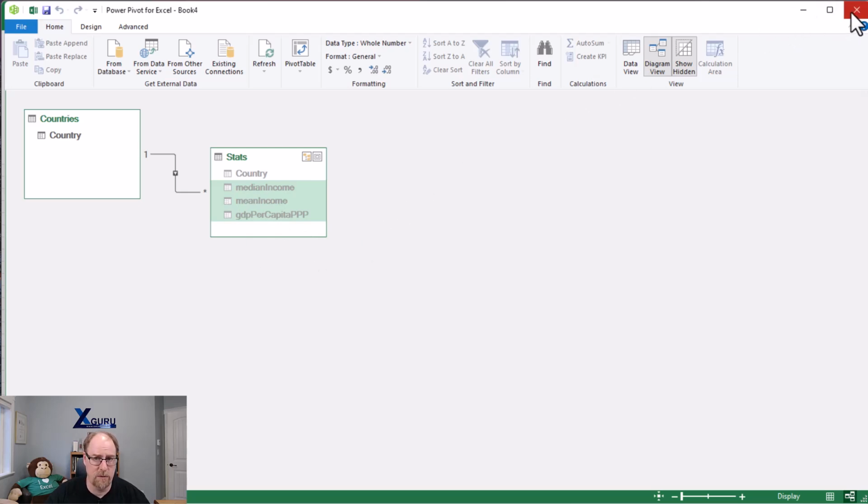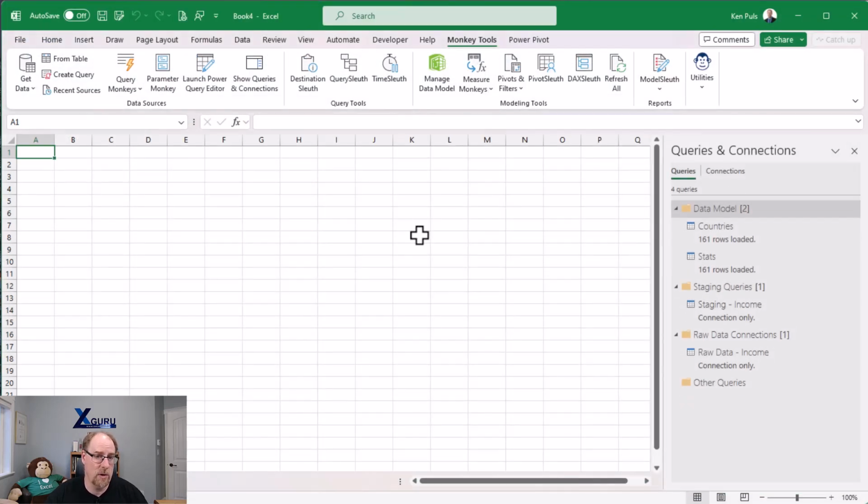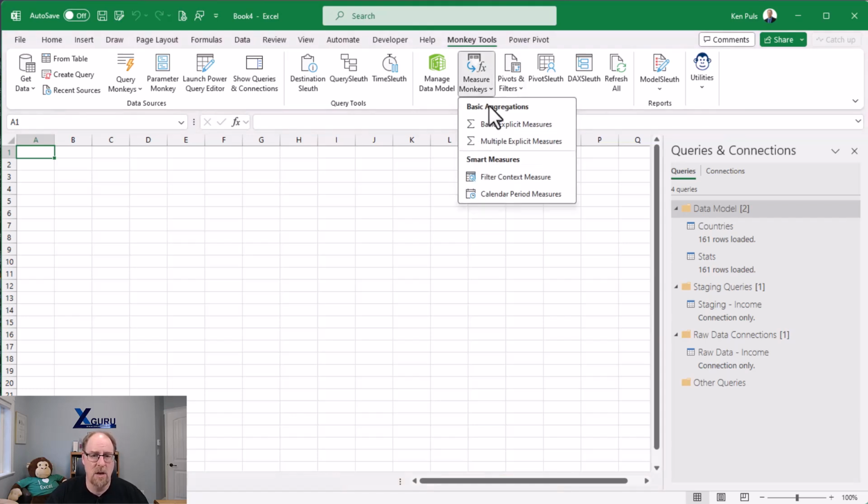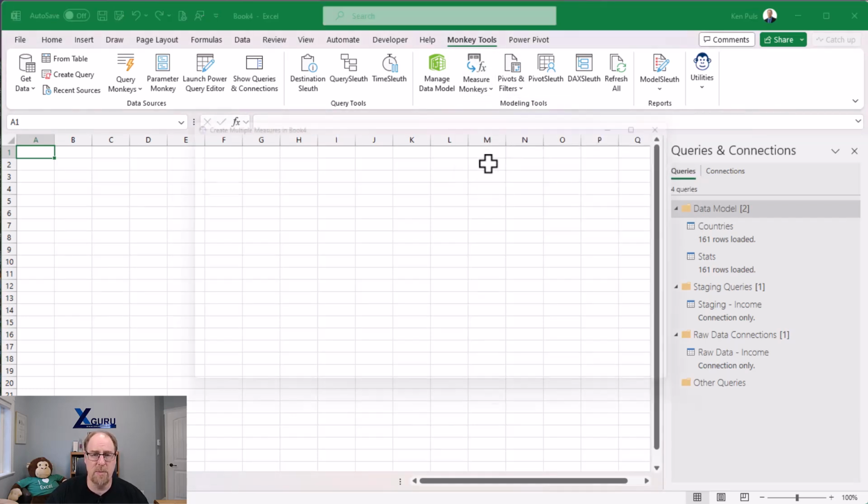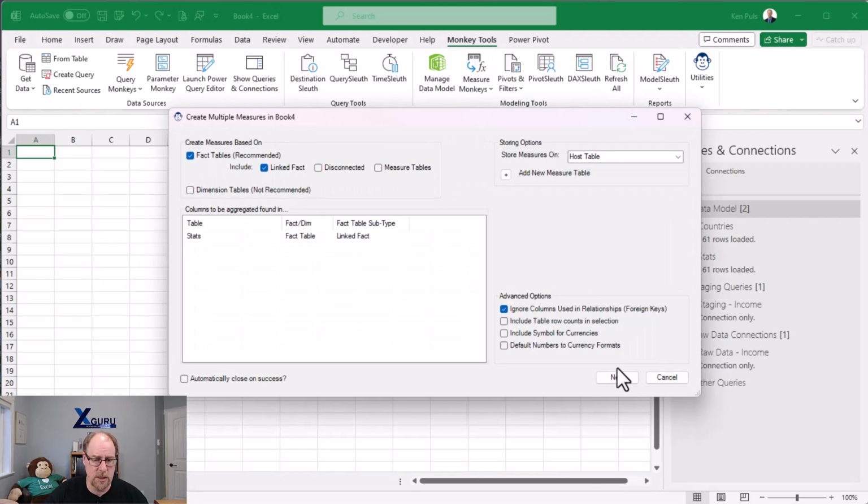And speaking of explicit measures, I'm now going to go and create some. Now we could go to the Power Pivot tab, add measure, new measure, and actually write our own, but I'm actually going to make this a little faster. I'm going to go and create multiple explicit measures using Monkey Tools. This is a pro feature.